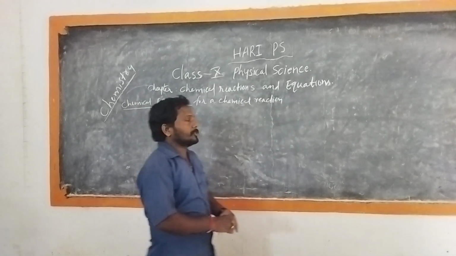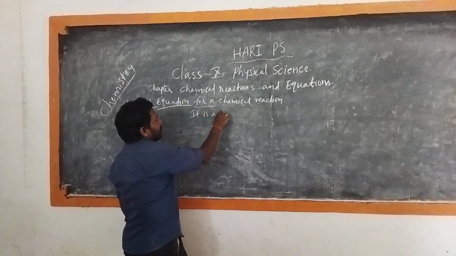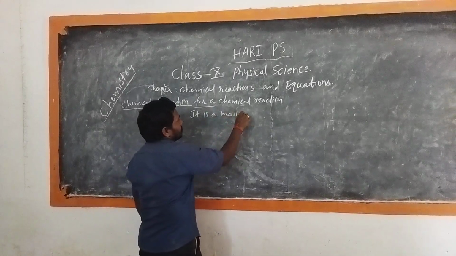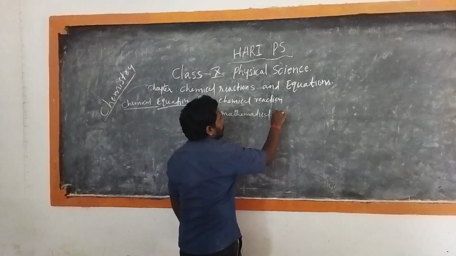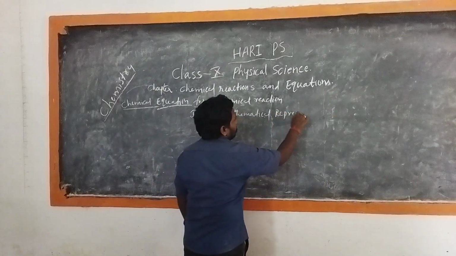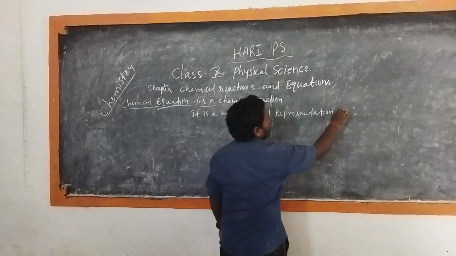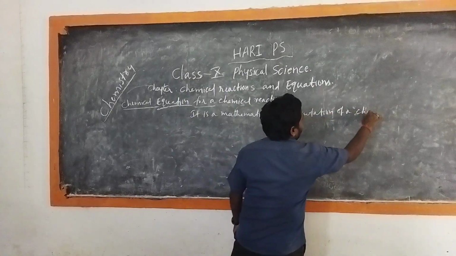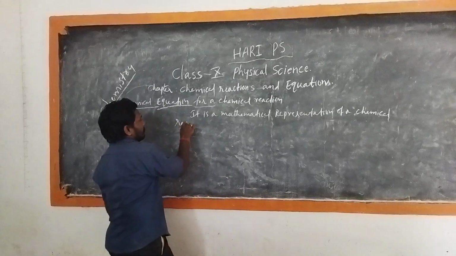So a chemical equation is a mathematical representation of a chemical reaction.